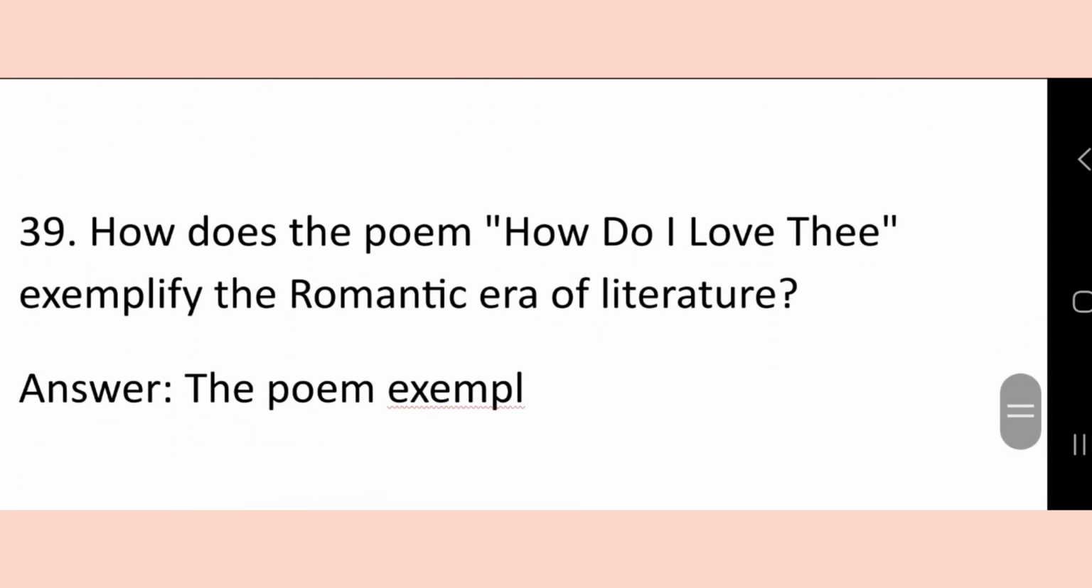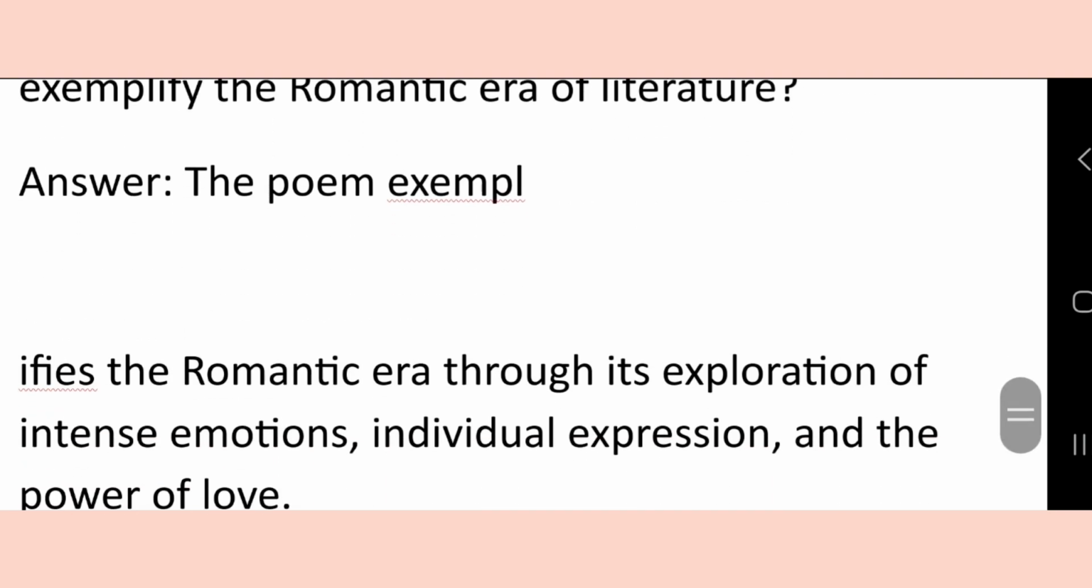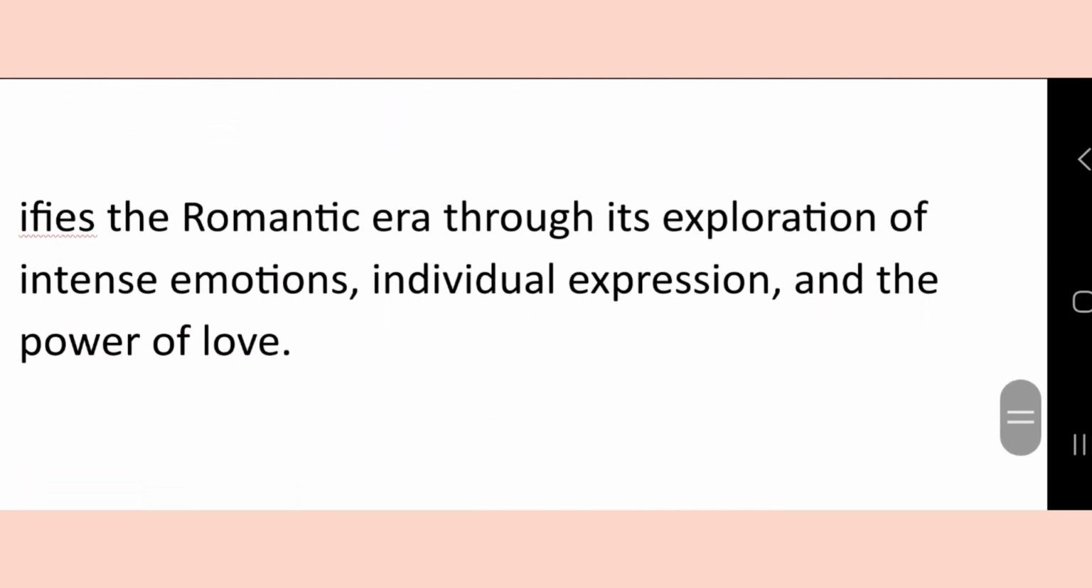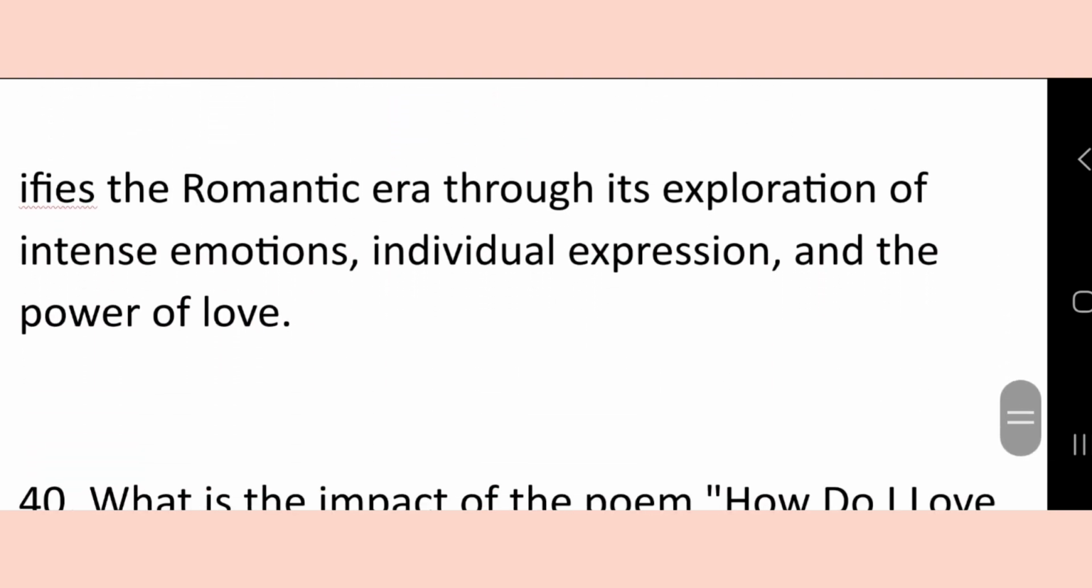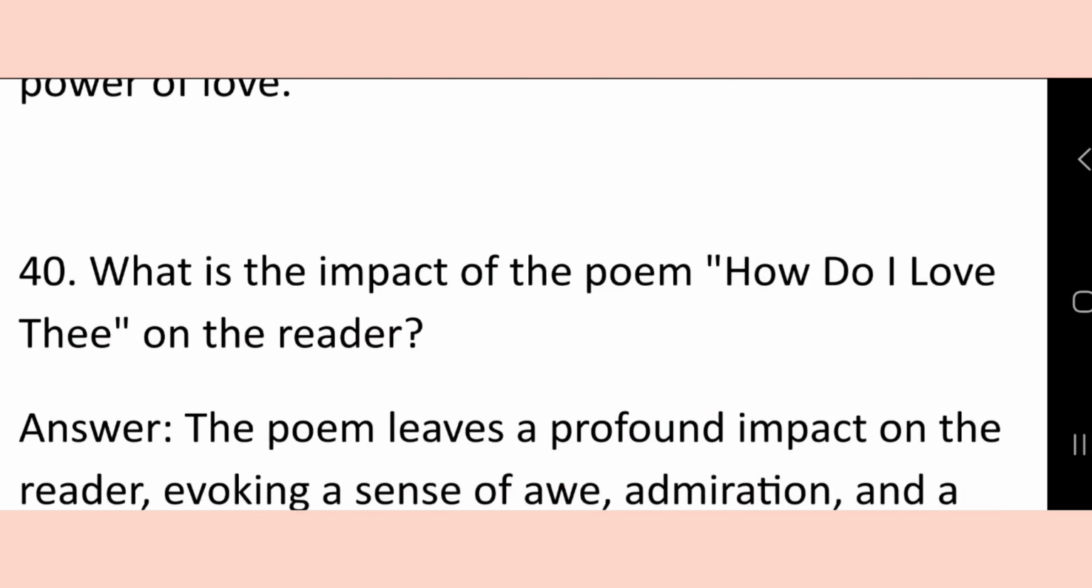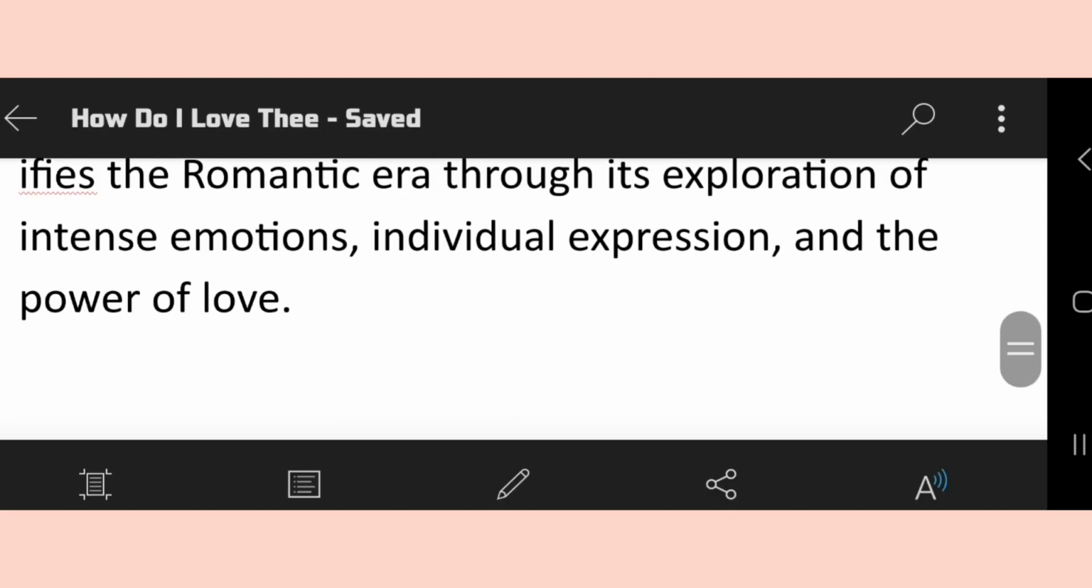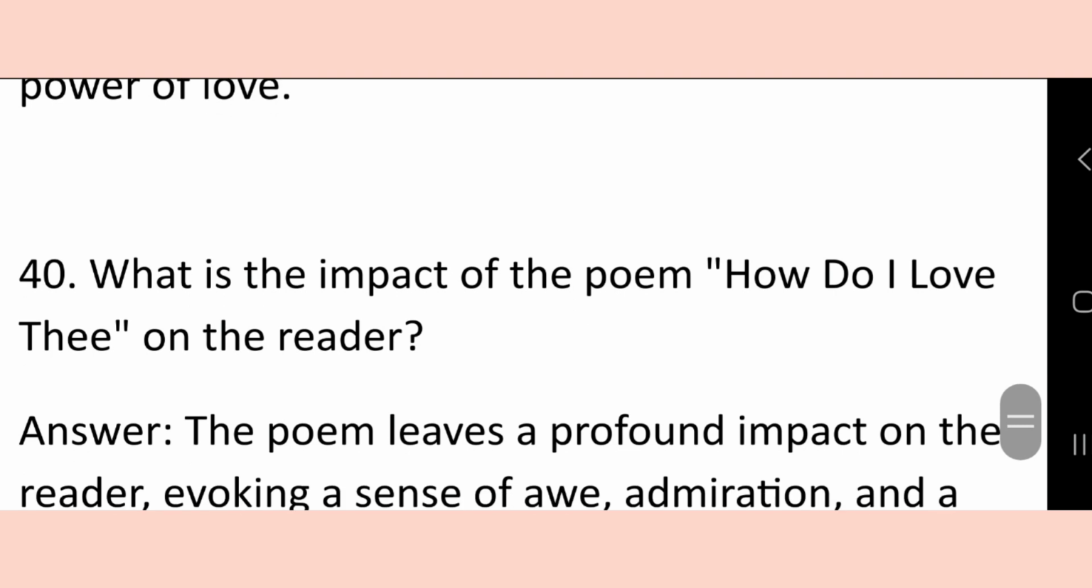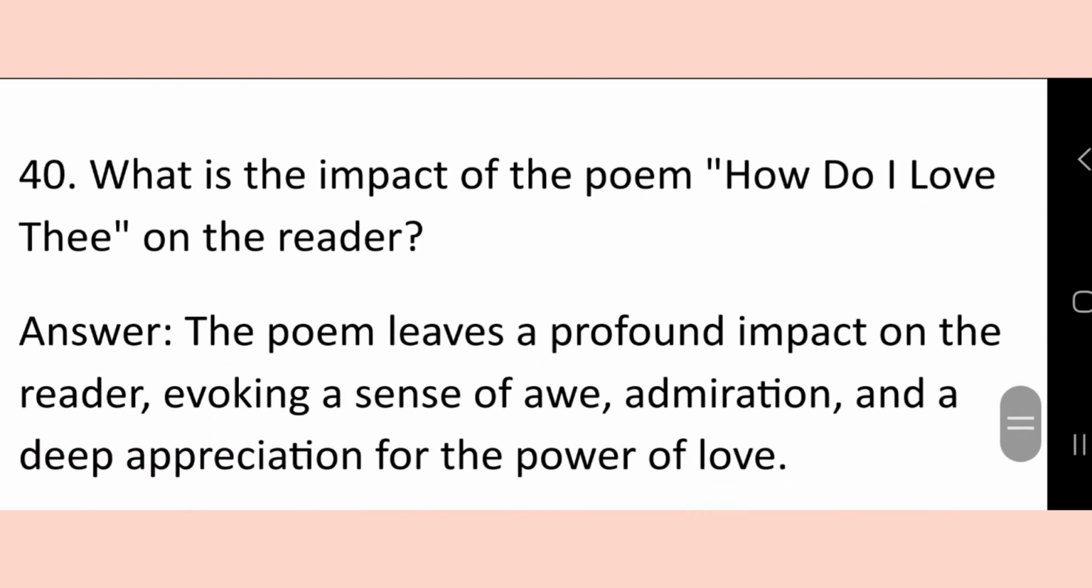How does the poem "How Do I Love Thee" exemplify the romantic era of literature? The poem exemplifies the romantic era through its exploration of intense emotions, individual expression, and the power of love. What is the impact of the poem "How Do I Love Thee" on the reader?